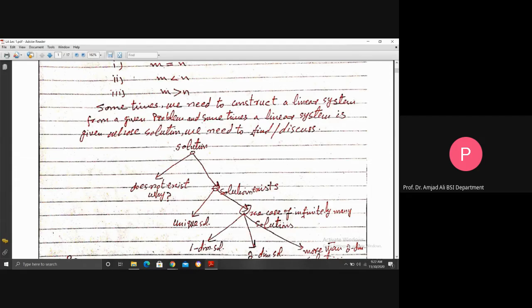If a solution exists, then whether it is a unique solution. A unique solution means that there is only one common point in all the graphs of the equations of the system.